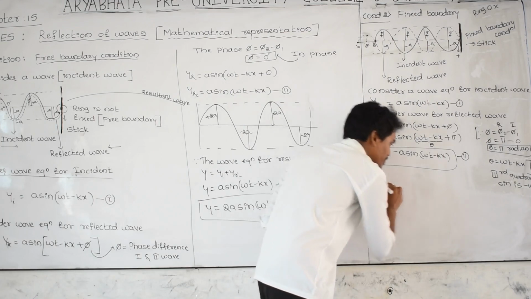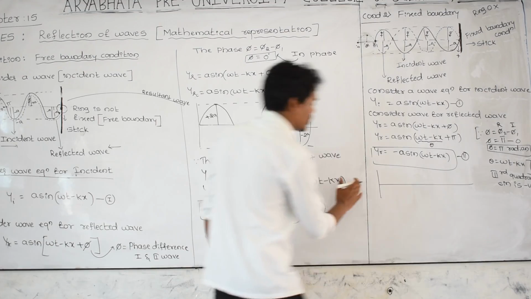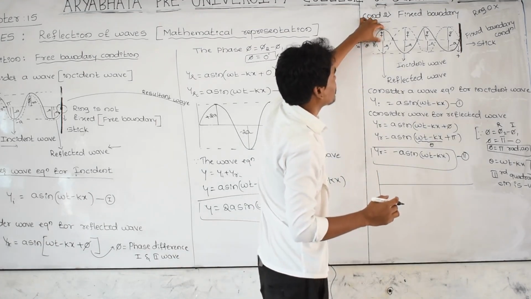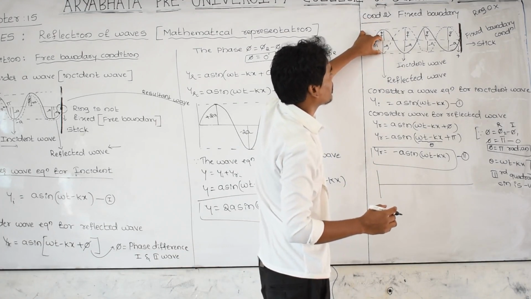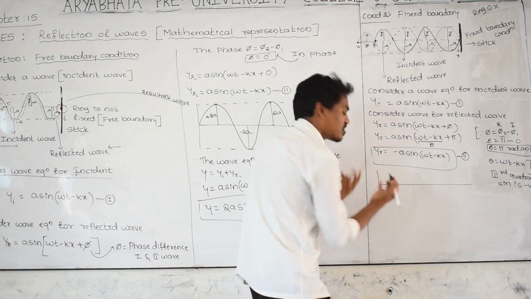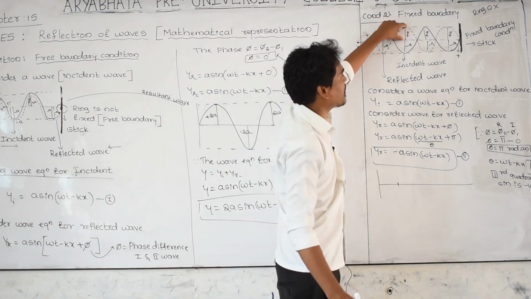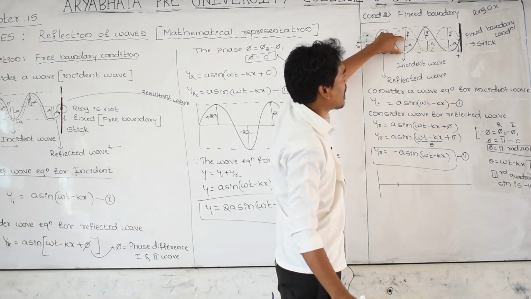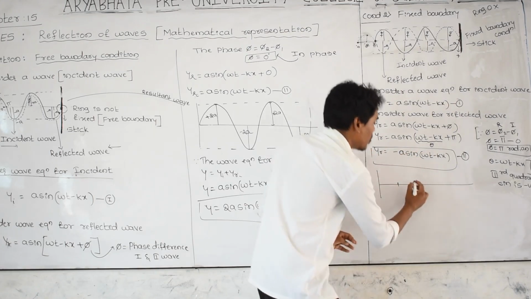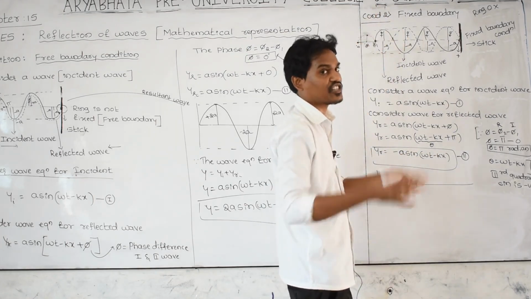Let us take, if the incident wave and reflected wave merge, what will happen? For the incident wave this is plus a, for the reflected wave this is minus a. Plus a minus a gets cancelled, there is no crest, there is no trough. Next, for the reflected wave the amplitude is plus a, for the incident wave the amplitude is minus a. Plus a minus a gets cancelled and there is no crest, there is no trough; the wave gets cancelled, destroyed.